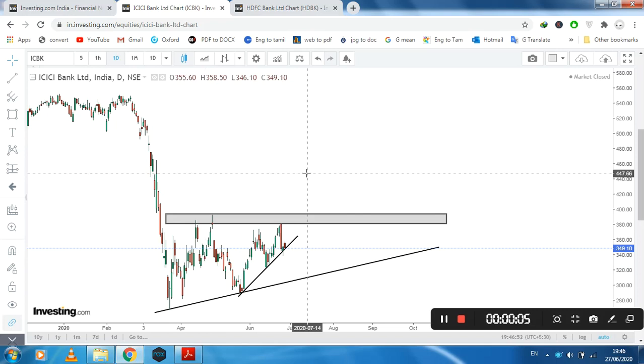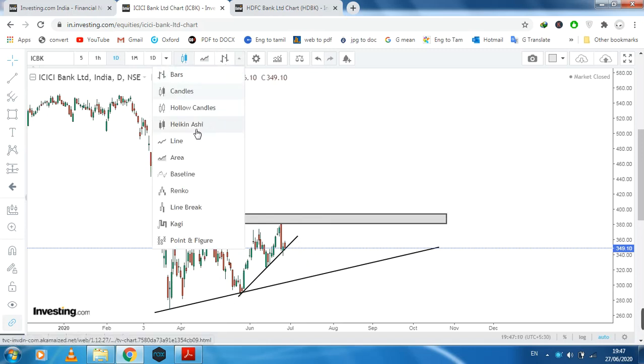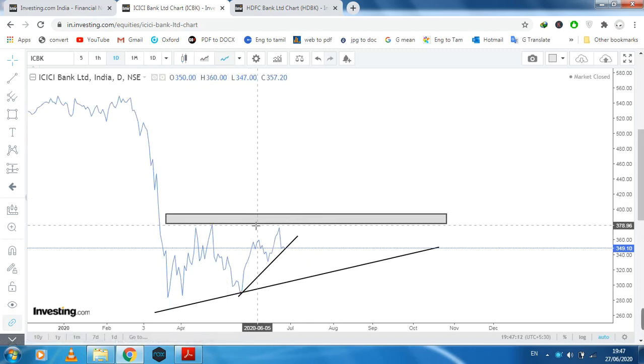Okay, today we are going to talk about ICICI Bank Limited. This is the ICICI Bank Limited daily chart. Did you get any patterns here? Yeah. Okay, this is one of the good resistances. We can also draw this line. You can get this point here. This is a good resistance on the daily chart. So I can draw that daily chart resistance.